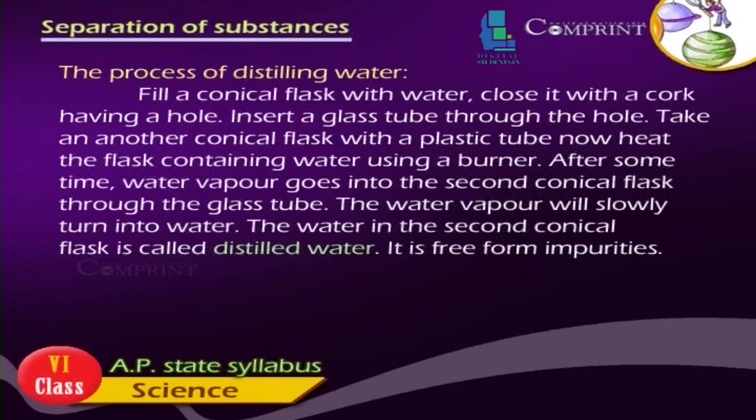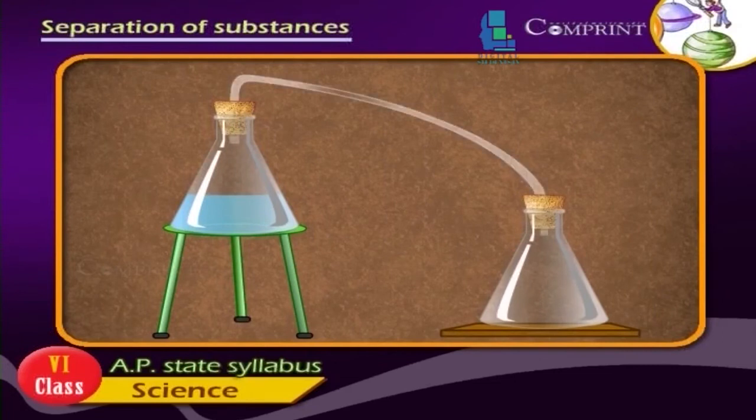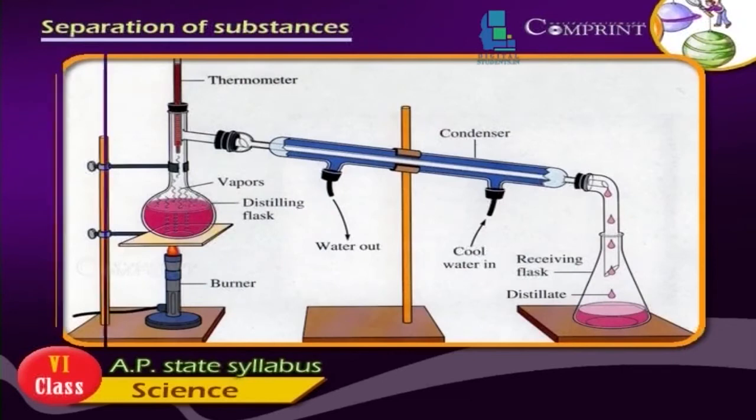The process of distilling water. Fill a conical flask with water, close it with a cork having a hole. Insert a glass tube through the hole. Take another conical flask with a plastic tube. Now heat the flask containing water using a burner. After some time, water vapor goes into the second conical flask through the glass tube. The water vapor will slowly turn into water. The water in the second conical flask is called distilled water. It is free from impurities.